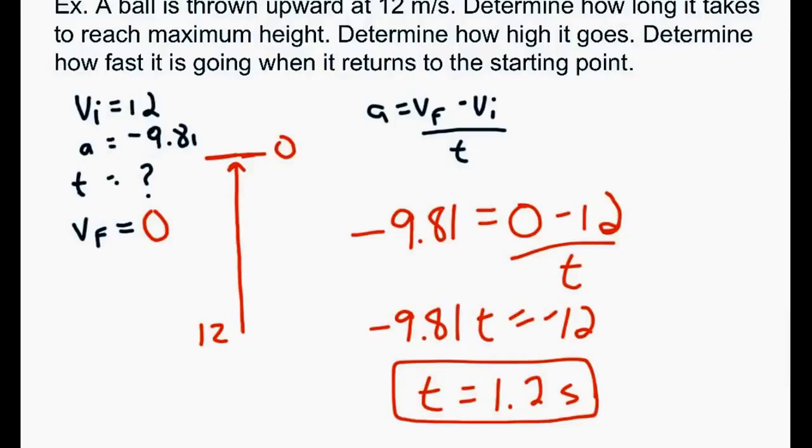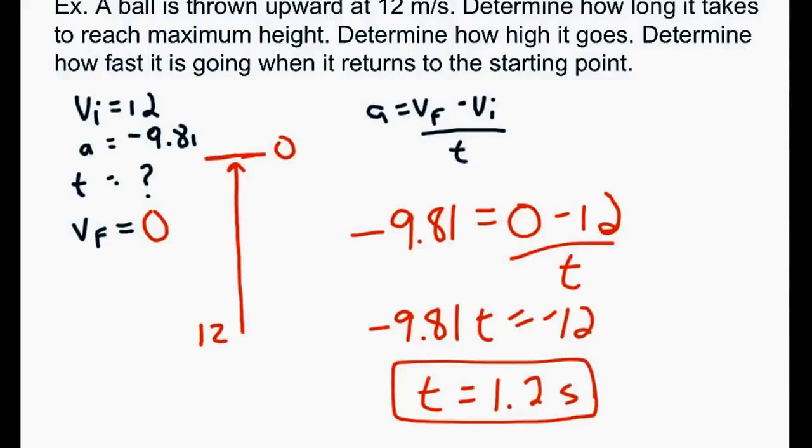Okay, so that means it took 1.2 seconds to get to the top. What we're going to find out is if we were then to figure out how much time it took to fall, we'll get the exact same answer. So the key thing to remember with this stuff is it'll start at 12, it'll go up. When it gets to the peak, it'll have a speed of 0, and the time that it took to do that, so in this case 1.2 seconds,